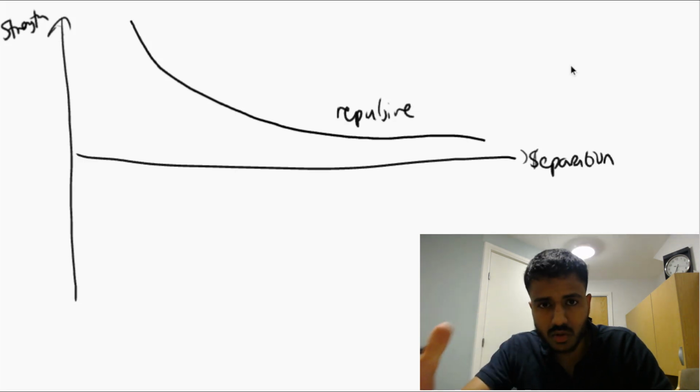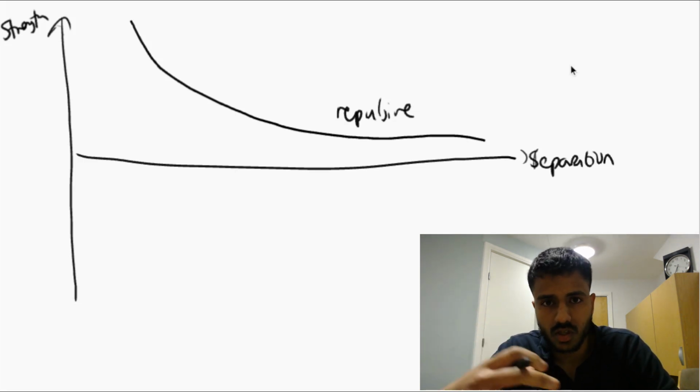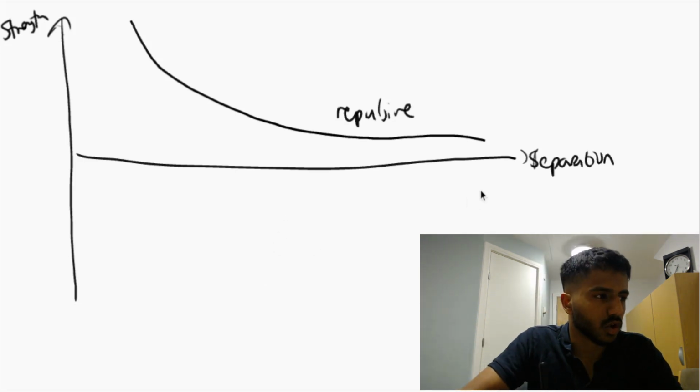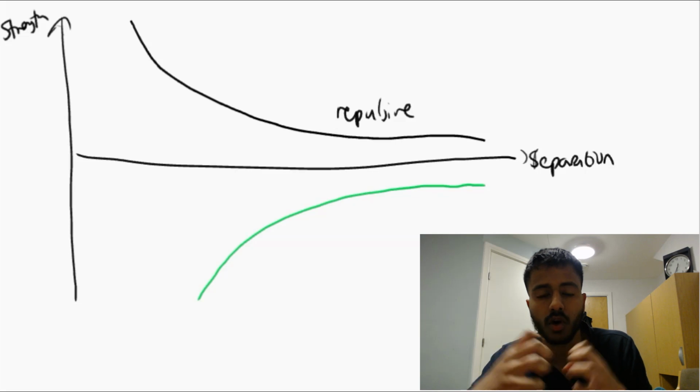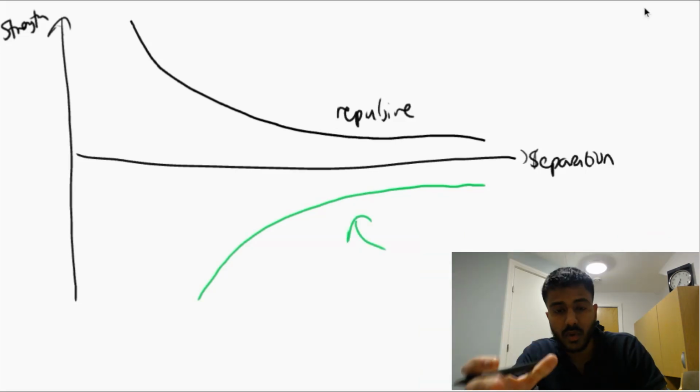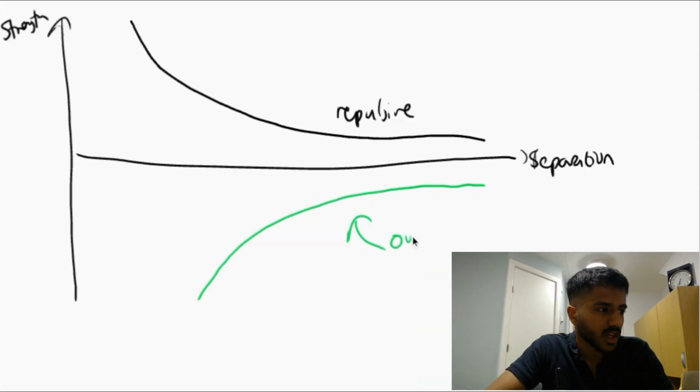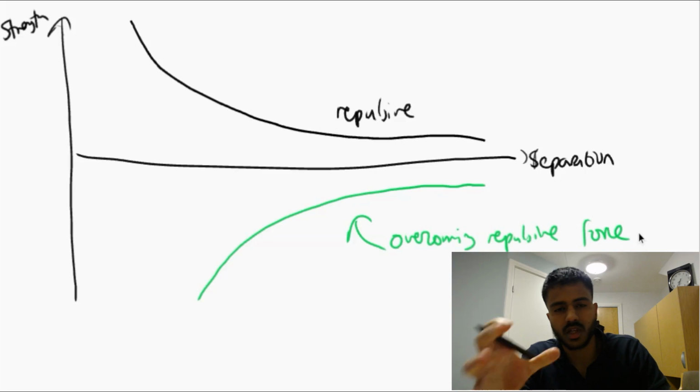So in order to counteract these protons repelling each other, the strong nuclear force needs to look something like this. And you can see that this clearly opposes the repulsive force from the electromagnetic force. Now we can say that this section is overcoming the repulsive electromagnetic force between the protons.